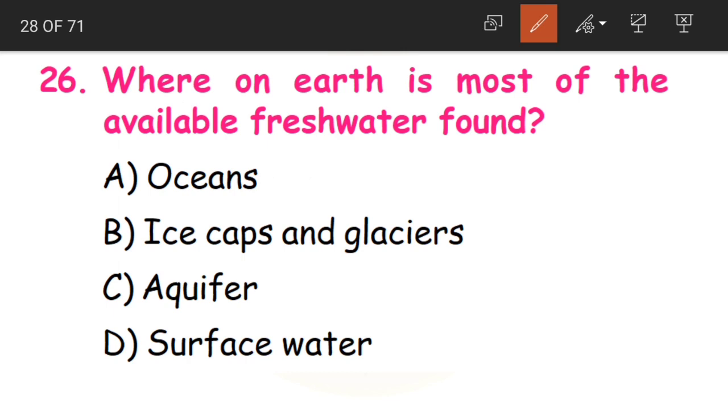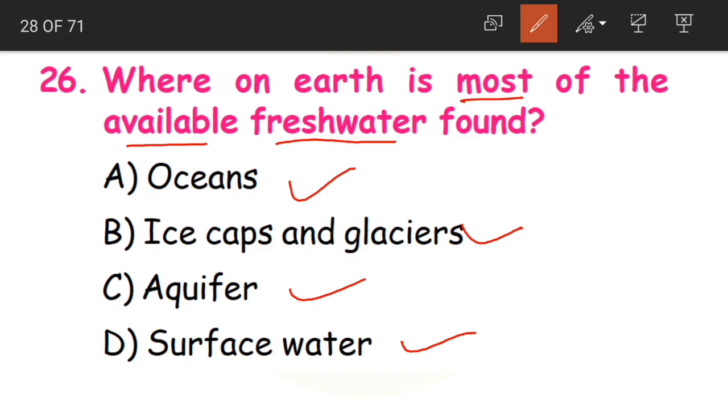Now the 26th question is, where on earth is most of the available fresh water found? Either in oceans, either in ice caps and glaciers, either in aquifer or in surface water. So where do we get this fresh water?